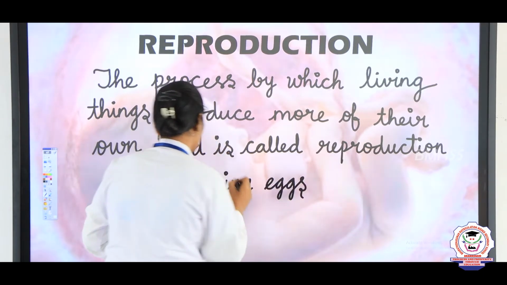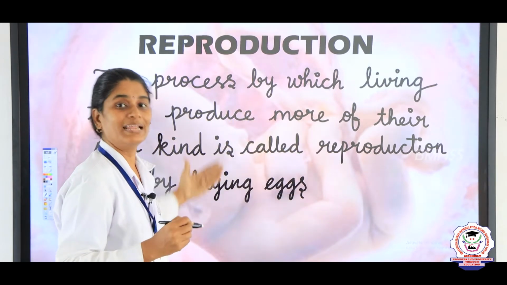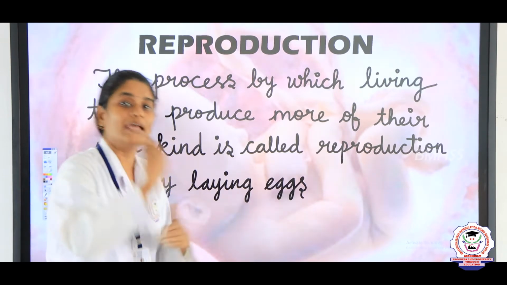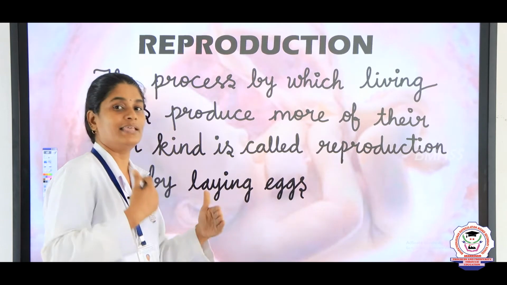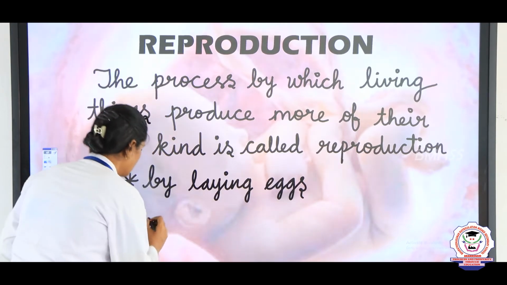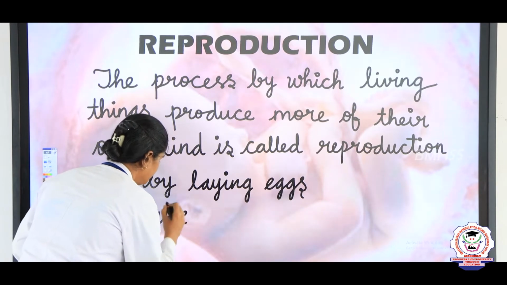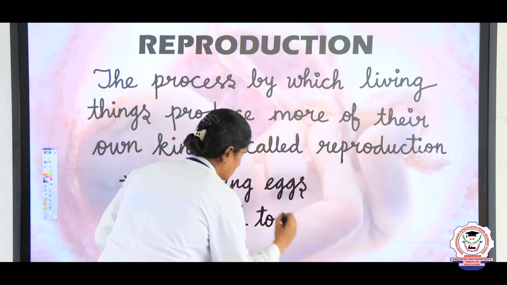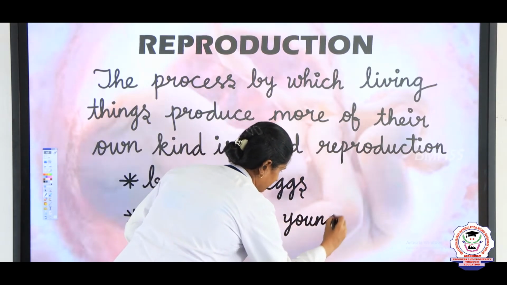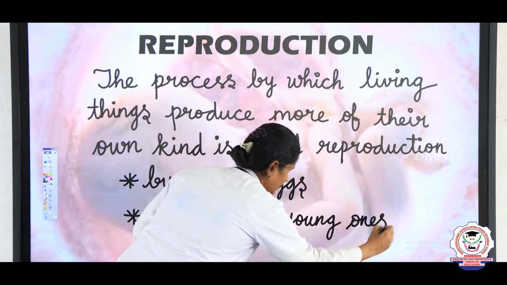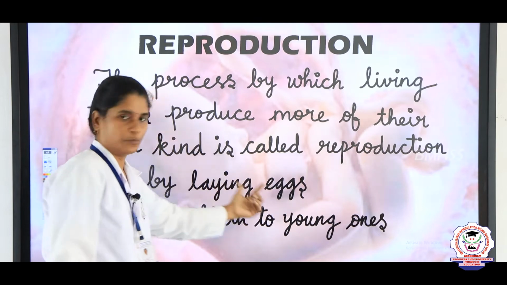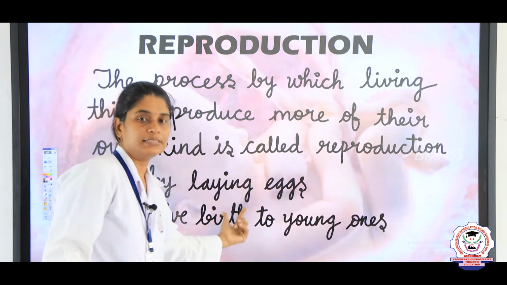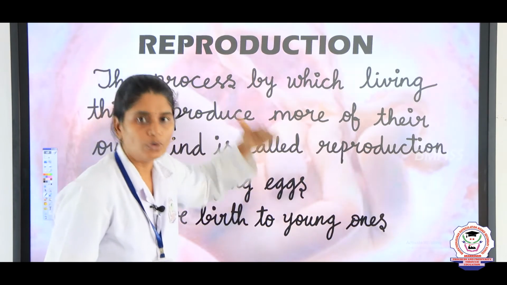Some animals produce their own kind by laying eggs, and some animals give birth to the young ones. They will not lay eggs, they give birth to the young ones. In Tamil if I want to say, some animals mutta podum, mutta edum, and some animals kutti podum. So, these are the two ways in which animals can reproduce.